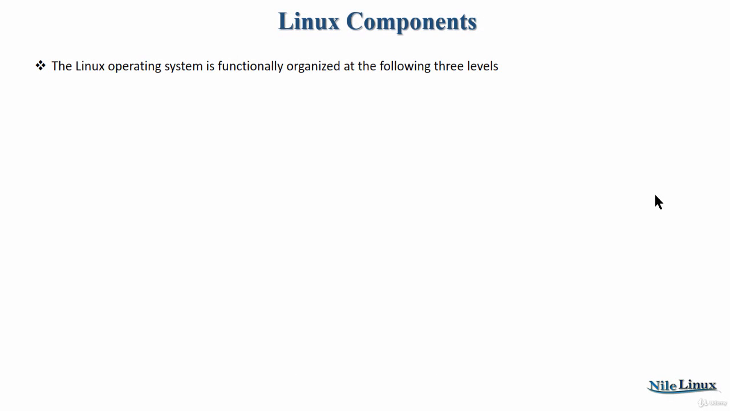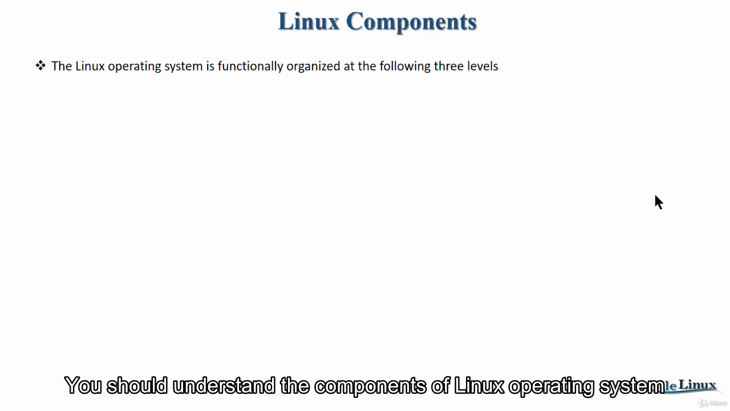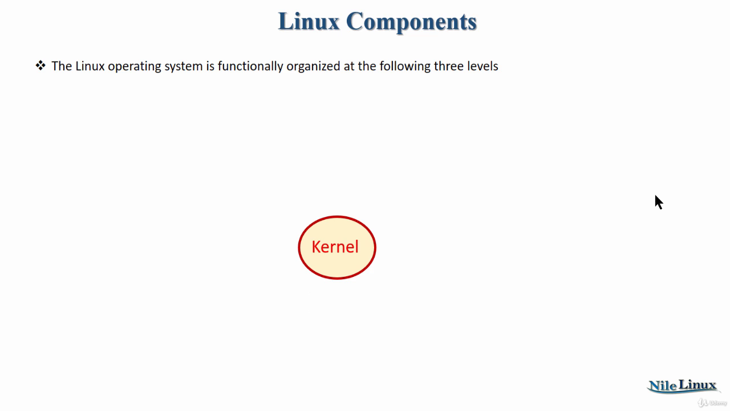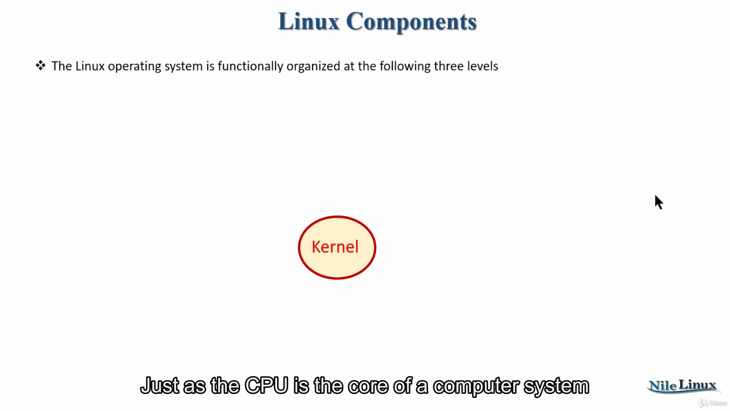Linux components. To begin to understand how the Linux operating system works, you should understand the components of the Linux operating system. The kernel. The kernel is the core of an operating system, just as the CPU is the core